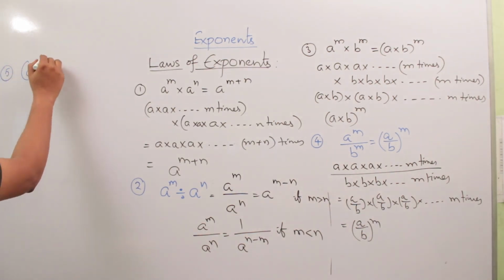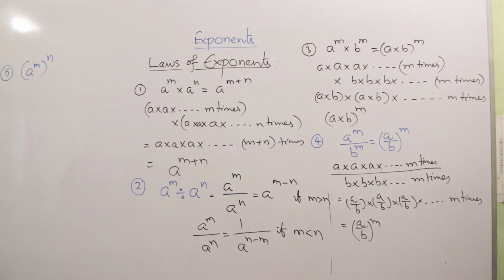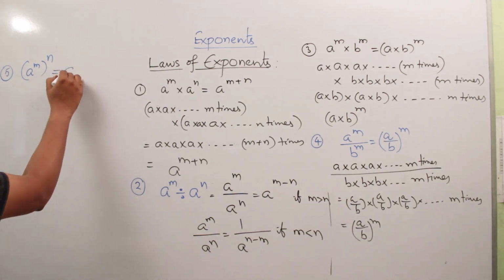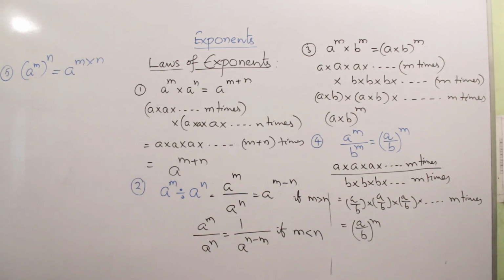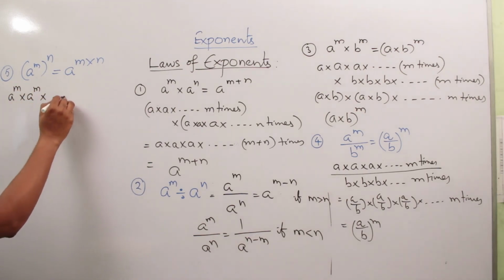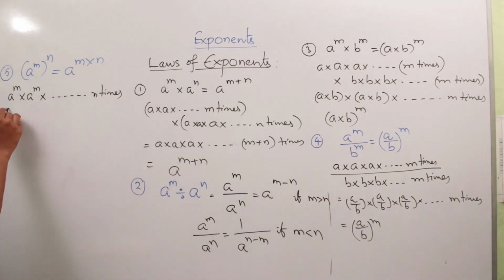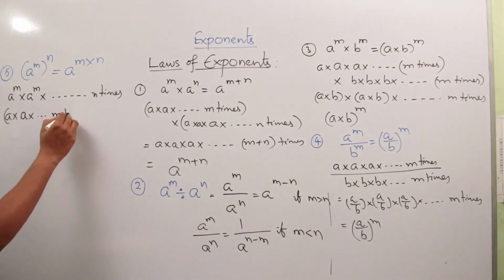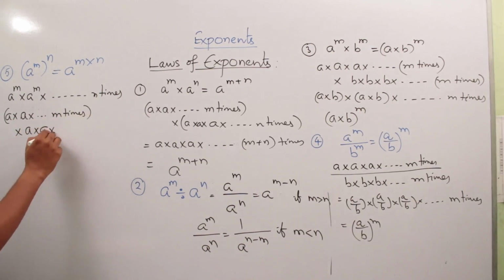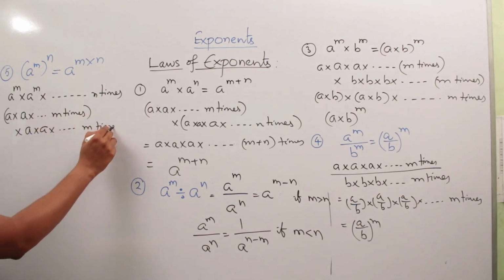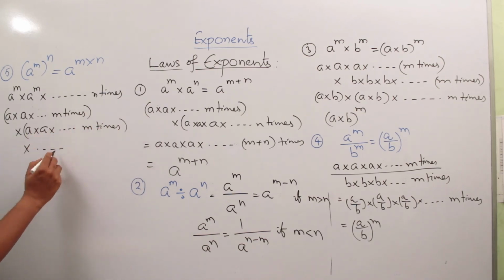So now we'll see fifth one. A to the power of m whole to the power of n is equal to a to the power of m times n. So a to the power of m, how many times? n times. Each one, a to the power of m means a multiplied m times, again a m times, again like that.